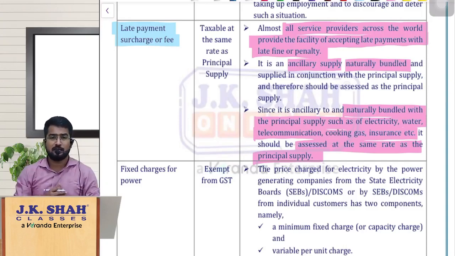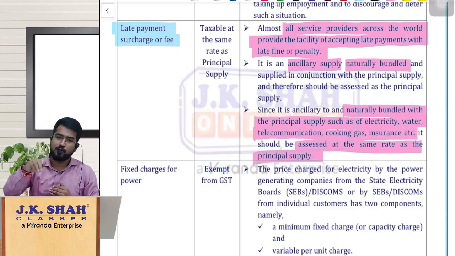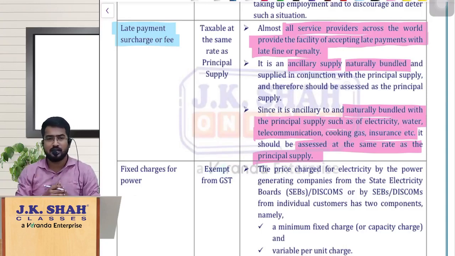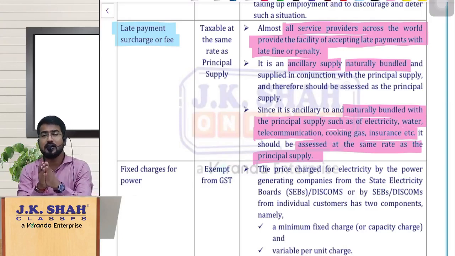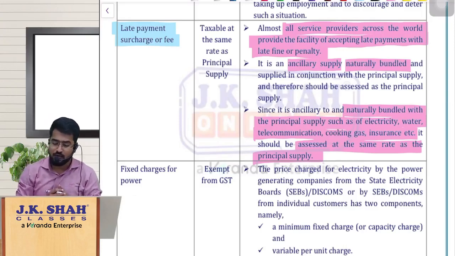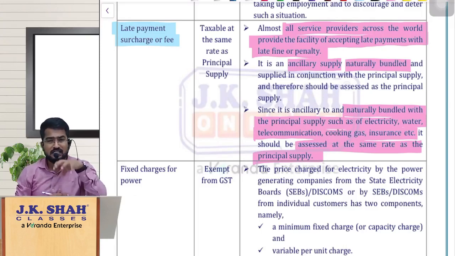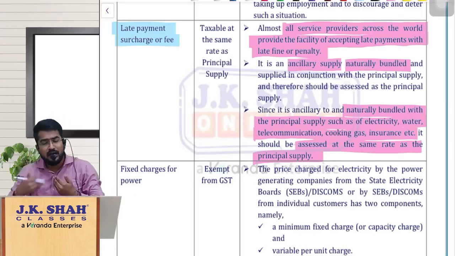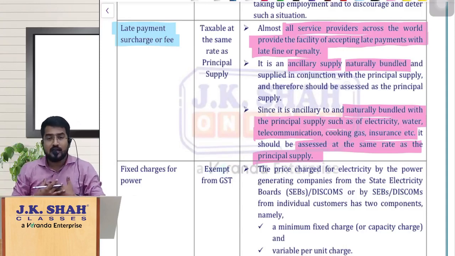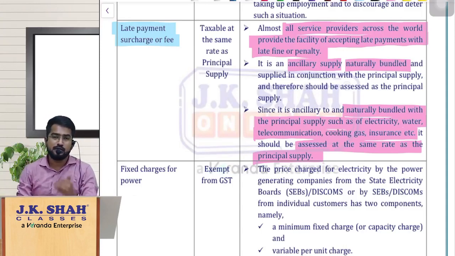So whatever the name they are saying, their point is what? You pay the consideration after this particular prescribed time, but you pay me that late fees or surcharge or whatever you call it. So here the point is, understand, in the majority of cases nowadays, the suppliers are providing their customers the facility to make the payment late. This is followed by the majority of suppliers as part and parcel of their business. So they are agreeing to tolerate you making the late payment.